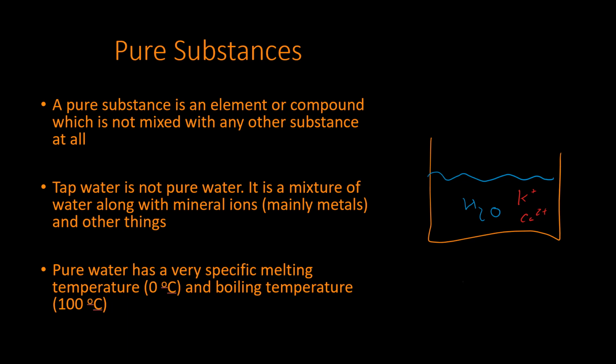Alright, cool. So let's get rid of those and pretend that we have pure water. Okay, there we go. So you've only got H2O in there. Right? Pure substances have very specific melting and boiling points, and that's really important, right? We know the boiling and melting point of water because that's really how we define degrees Celsius, right? 0 degrees Celsius is the melting point of water. It's the temperature at which ice turns into water. But if we're to be picky, that is pure water, right? Pure water has a melting point of 0 degrees Celsius.